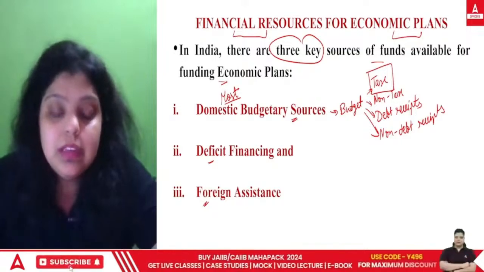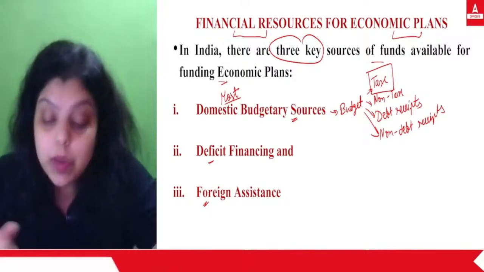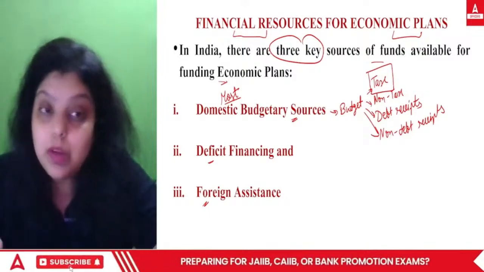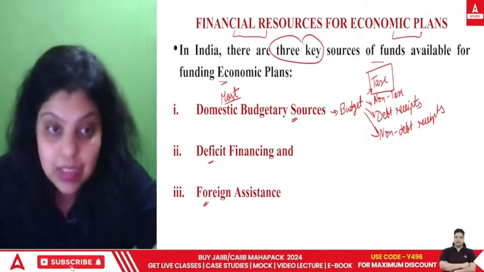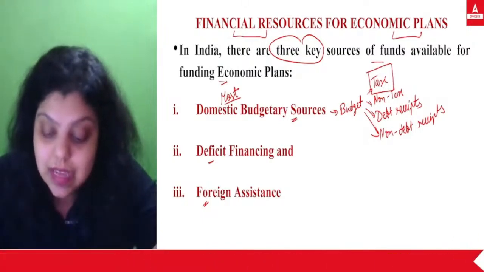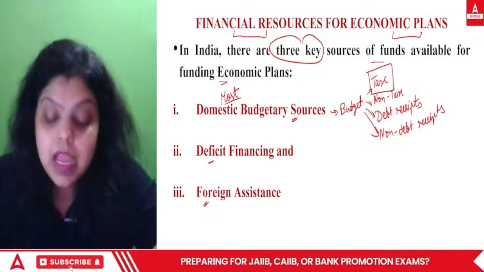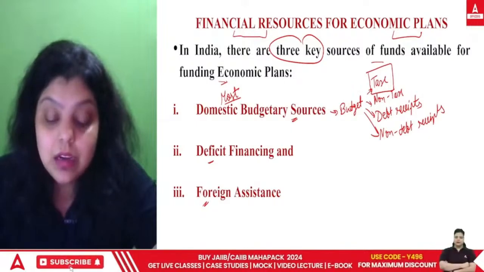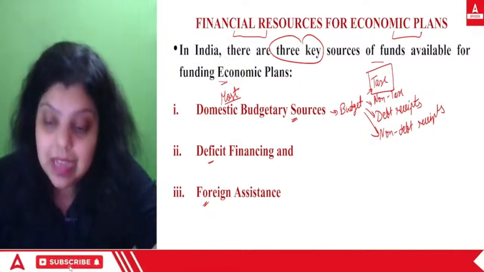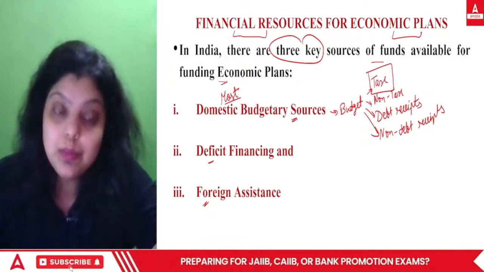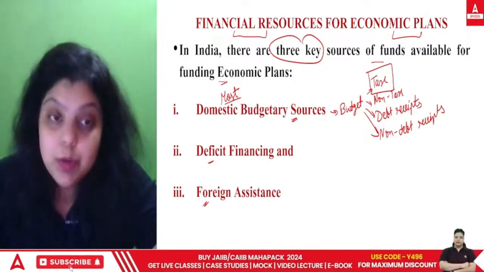Second, what is deficit financing? So whenever government is making budget, the budget will always be estimated. You are estimating for the upcoming year what will be the revenue of the government and what will be the expenditure of the government. So deficit financing helps us to bridge that gap between the revenue and the expenditure of government of India. And this can be done by government raising money from public, government raising money from RBI, government ordering RBI to print new currencies. By these ways, government can raise capital and bridge the gap between the revenue and expenditure, and that is known as deficit financing.